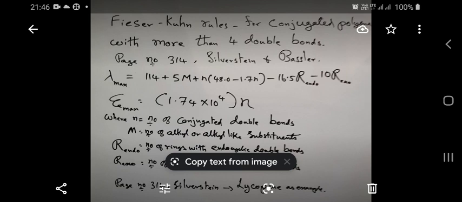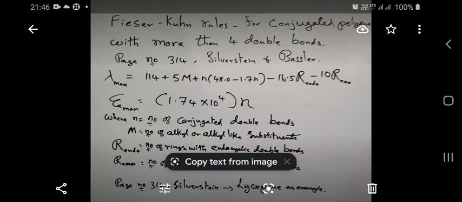Apart from that, we have our vitamins. Vitamin A, beta carotene. So the vitamin systems have a polyconjugated system. So we have such natural products which are conjugated polymers.